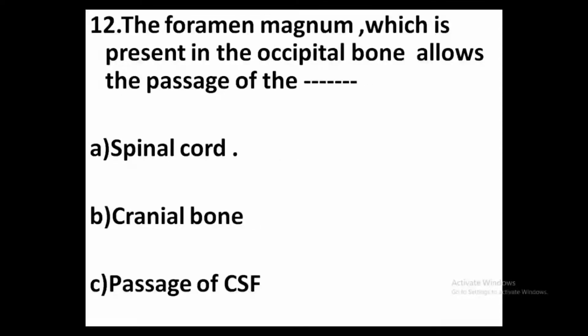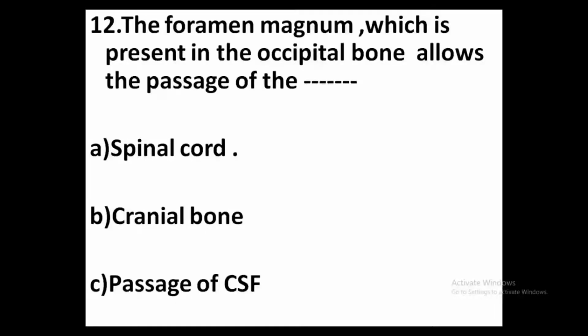12th one, the foramen magnum which is present in the occipital bone allows the passage of dash. Option A, spinal cord. Option B, cranial bone. Option C, passage of CSF. Answer, option A, spinal cord.